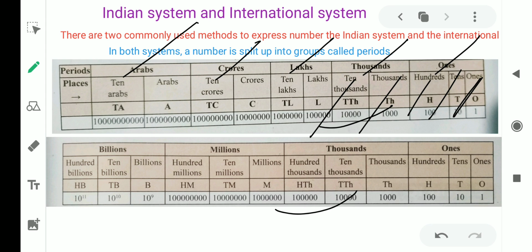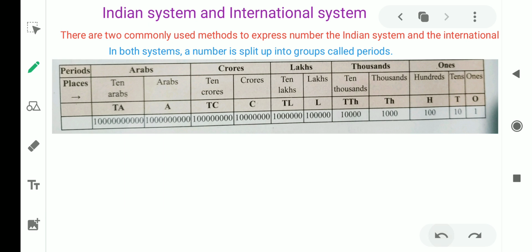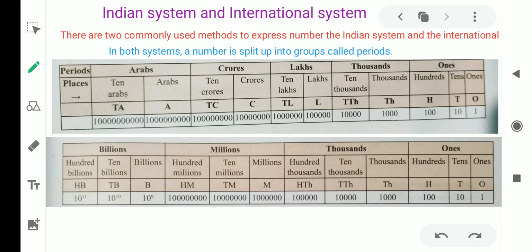Same in the international system, there are again periods like ones, thousands, millions, billions, and in the ones period there are place values ones, tens, hundreds, then 1000, 10,000, 100,000, millions. So what is the difference between the Indian system and the international system? The very basic difference is that this ones part and this thousands part are exactly the same.